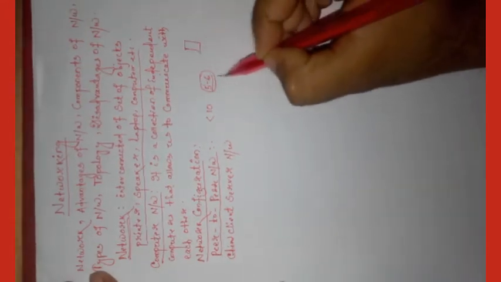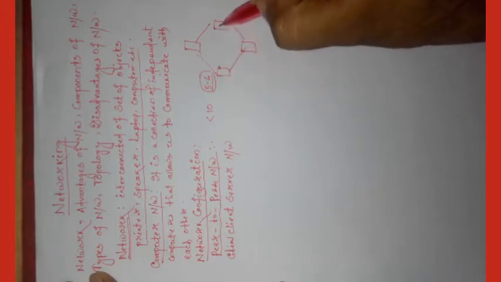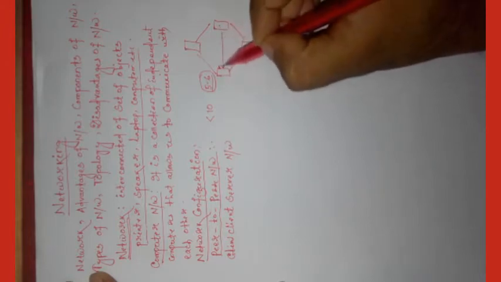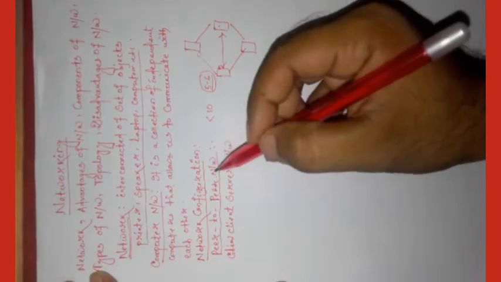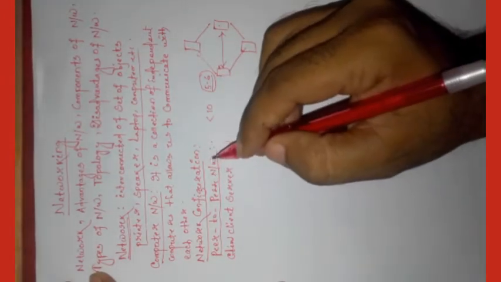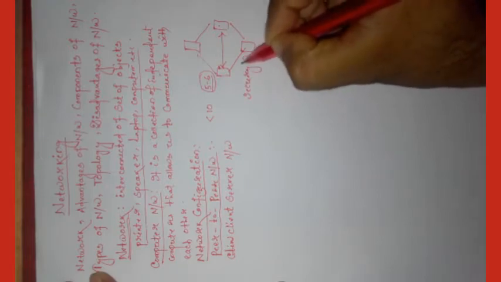Here is a computer, here is a computer, here is a computer, here is a computer. When this device wants to communicate with each other, they can communicate with each other. That means they are connected in a peer-to-peer network. In peer-to-peer network, security is not needed.